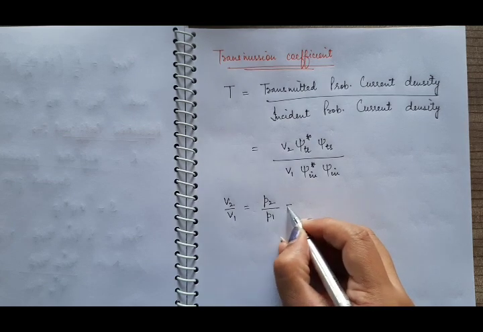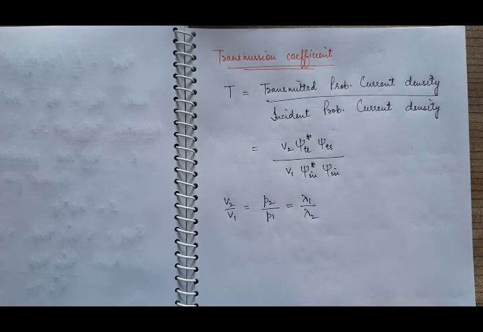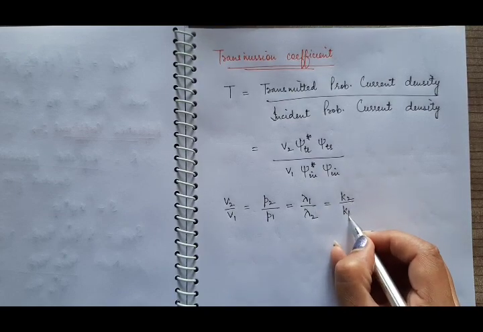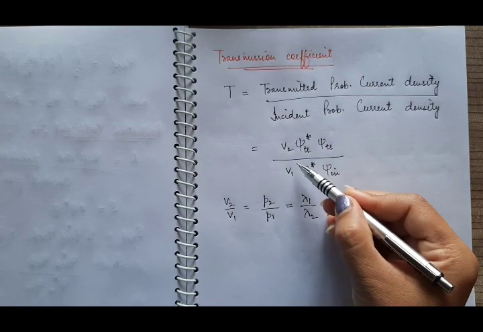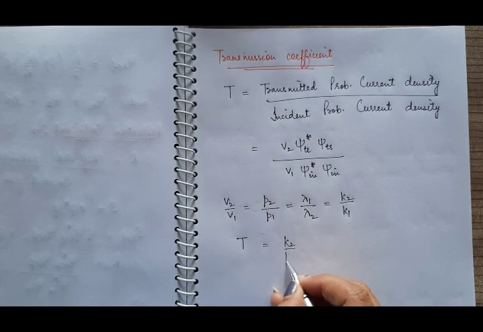So p1 is inversely proportional to lambda 1, and p2 to lambda 2, so this is equal to lambda 1 by lambda 2. And we know that k is equal to 2 pi by lambda, which means lambda is equal to 2 pi by k, so lambda is inversely proportional to k. Lambda 2 is inversely proportional to k2, and lambda 1 to k1. So indirectly v2 by v1 is equal to k2 by k1. Put this value instead of v2 by v1, so the transmission coefficient is equal to k2 by k1 times